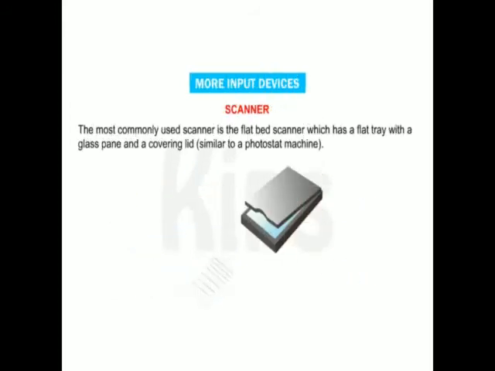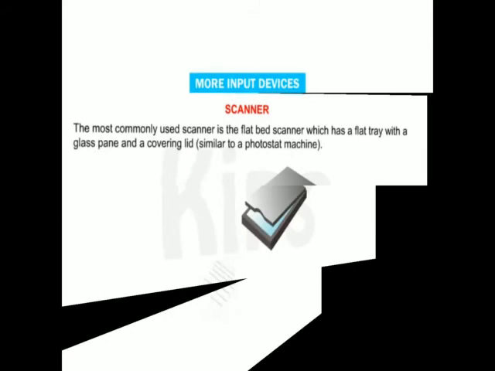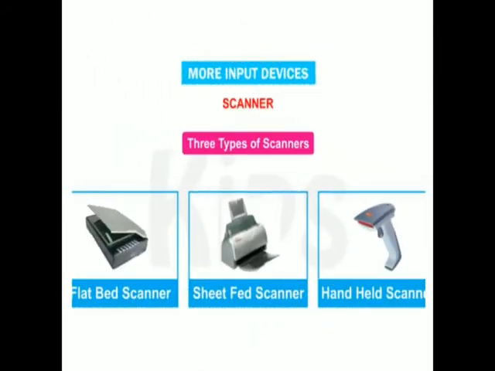Scanner. The most commonly used scanner is the flatbed scanner, which has a flat tray with a glass pane and a covering lid. There are 3 types of scanner: flatbed scanner, sheetfed scanner and handheld scanner. So first is the flatbed scanner, second is the sheetfed scanner and third is the handheld scanner.